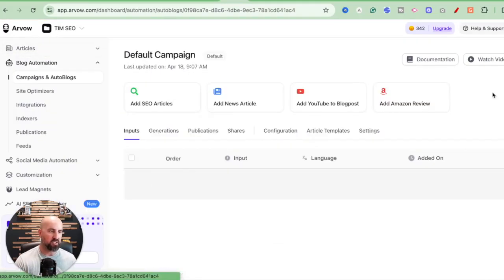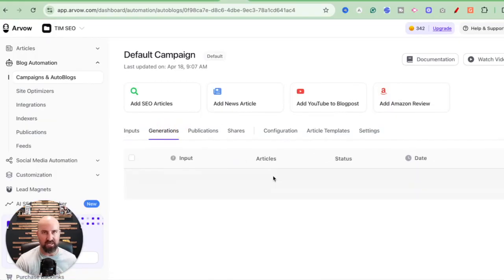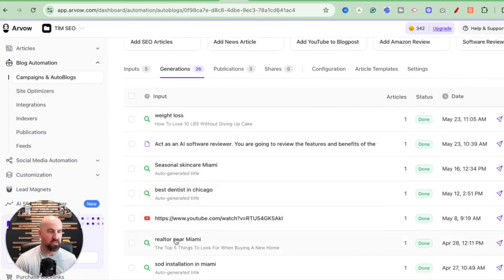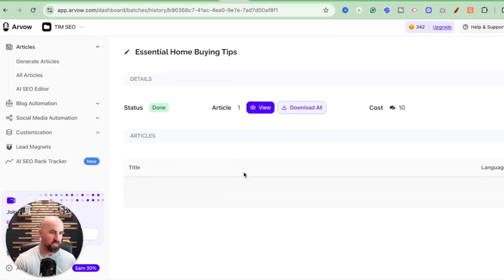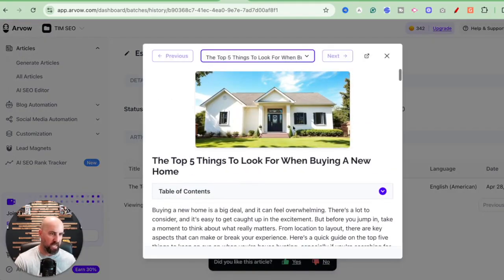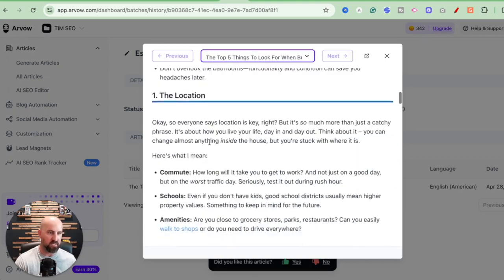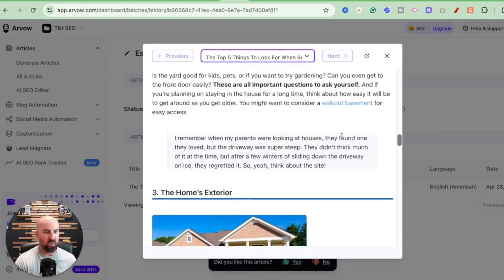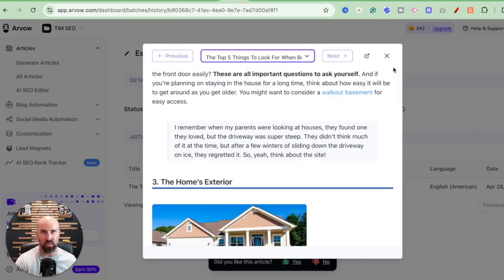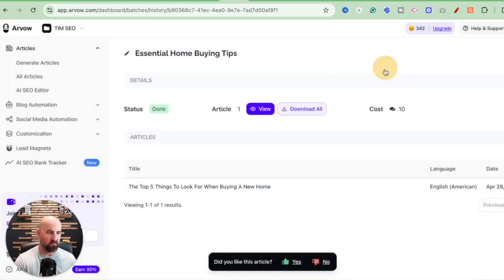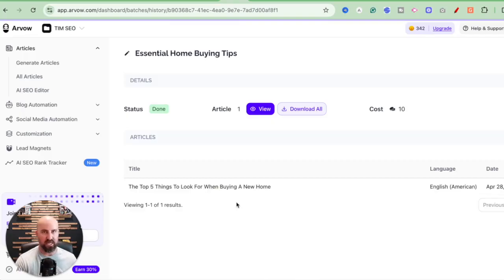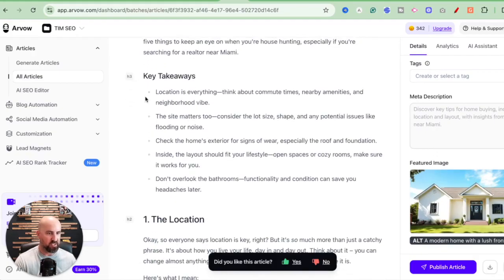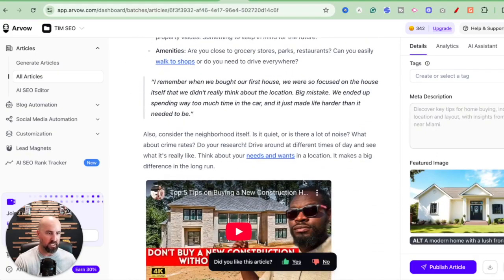So if we go in here, I can show you the types of articles that this thing actually creates that are structured in a way to get more traffic, to get more sales. So if we go into one of these articles, you can see this is how it looks on the front end. AI image with alt text, table of contents, takeaways, internal links, external links, YouTube videos, all the things that really will help this rank and create a lot more authority and lower bounce rates, because it's very usable, very engaged articles. But we can click into it and kind of see the back-end SEO structure that this program goes through. Meta description, H2, H3, headings, here's the links, here's the YouTube videos.